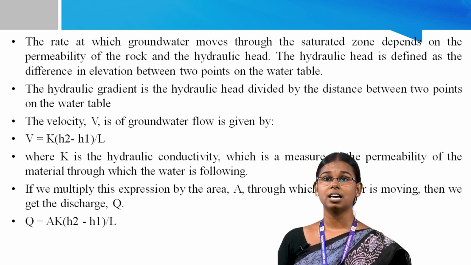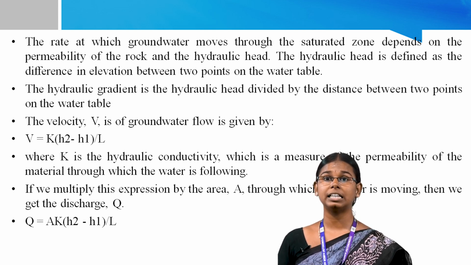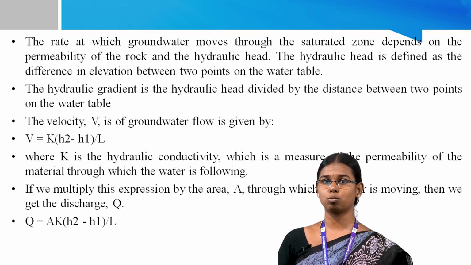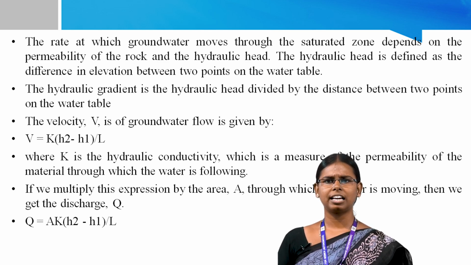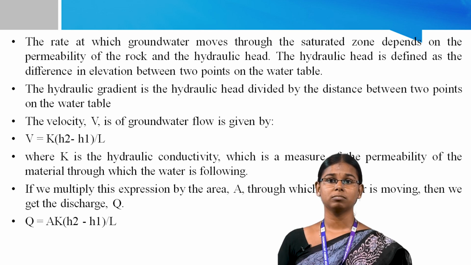The velocity V of the groundwater flow is given by V = K (H2 - H1) / L, where K is the hydraulic conductivity, which is a measure of the permeability of the material through which water is flowing.